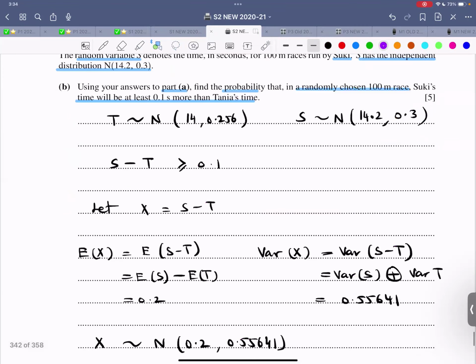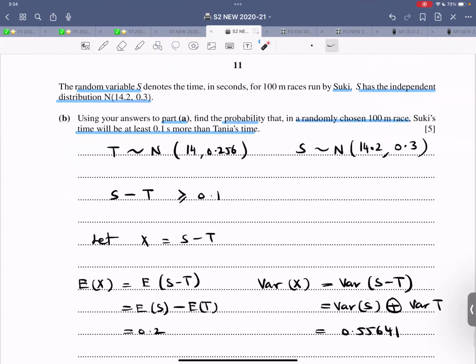Next part: the random variable S denotes the time in seconds for 100-meter races by Suki. S has the independent distribution such and such. Using your answer to part A, find the probability that in a randomly chosen race, Suki's time will be at least 0.1 seconds more than Tanya's time.